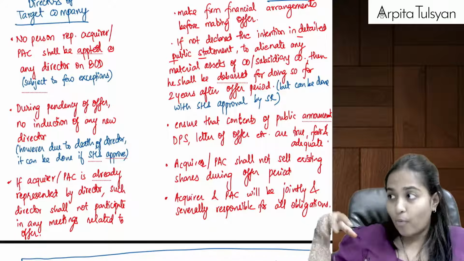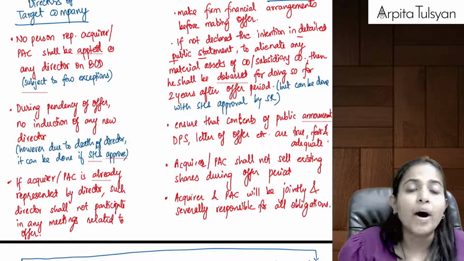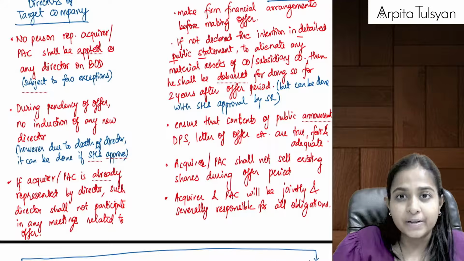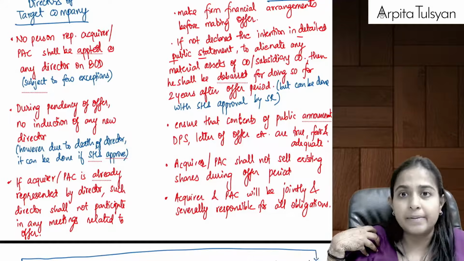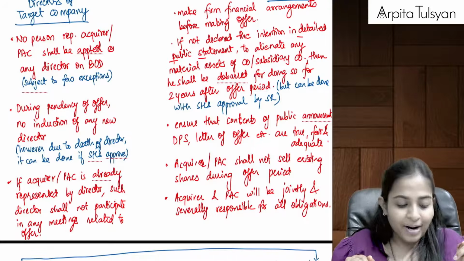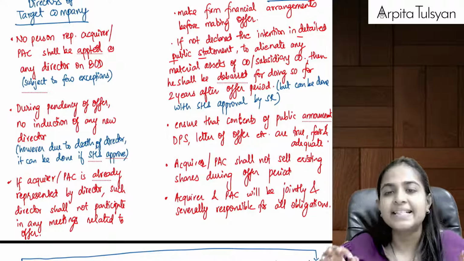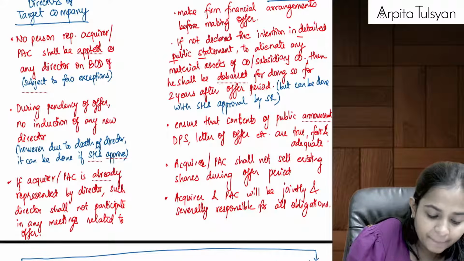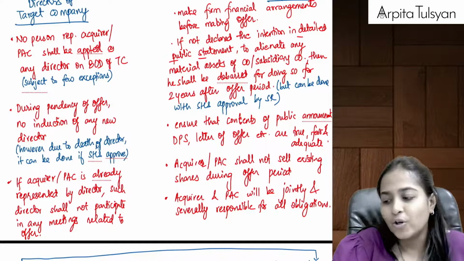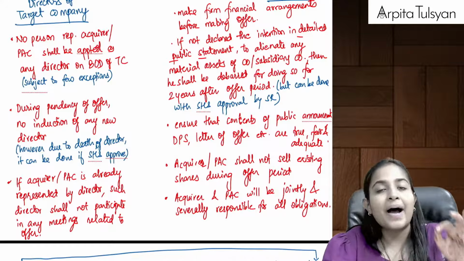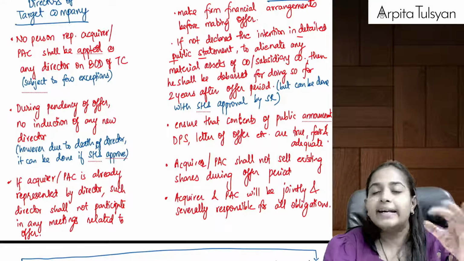Acquirer, who is going to acquire? Acquirer or the person in charge, that person or any person representing me. Let's say I am the acquirer, I cannot be appointed as a director on the board of directors of that target company. Logical, no? I am in the process of acquiring the shares. At that time, I cannot be the director.